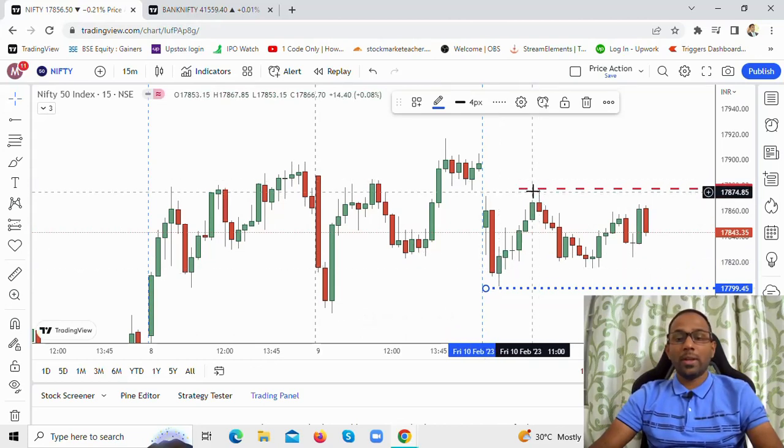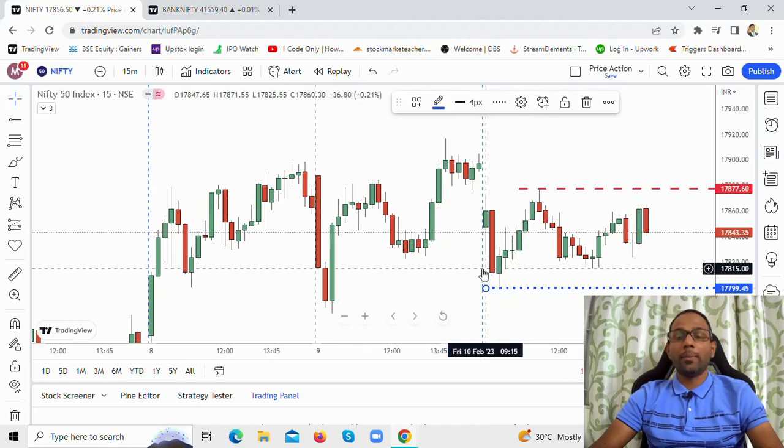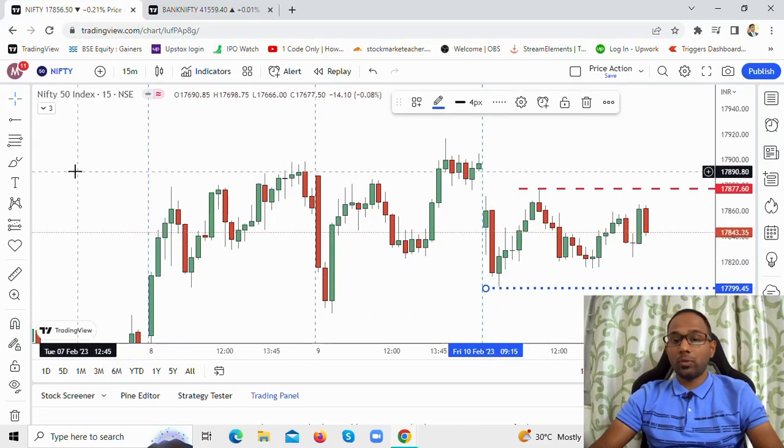Next, what we do is try to find out where the price has moved higher from that level. So that marks our level for a support zone and the demand zone.